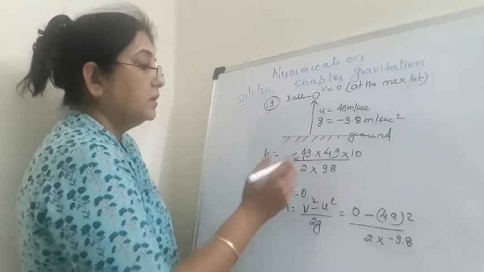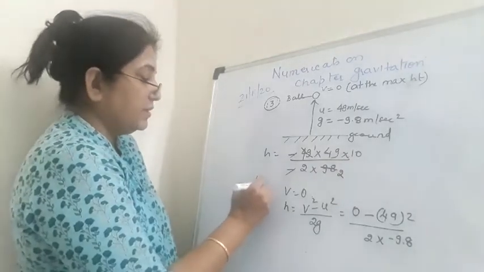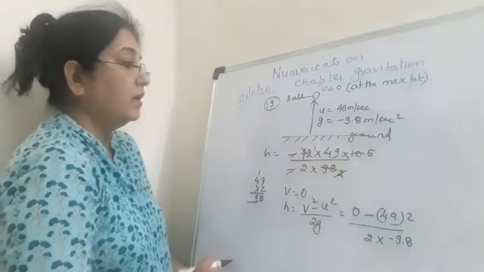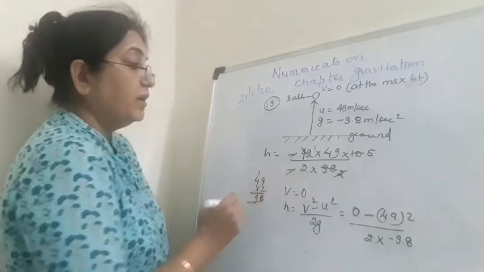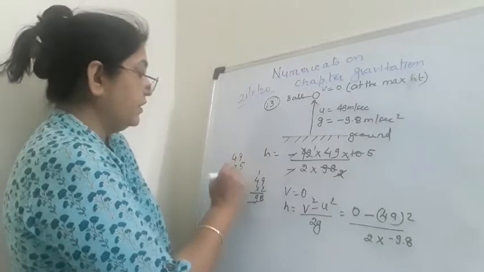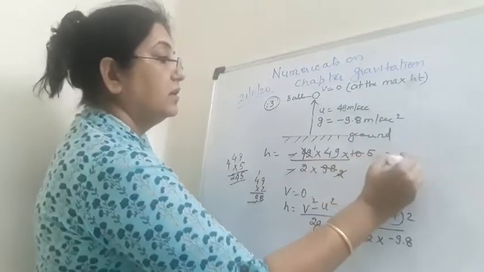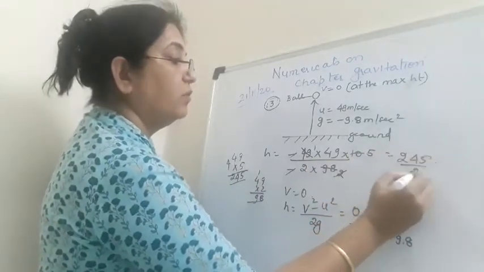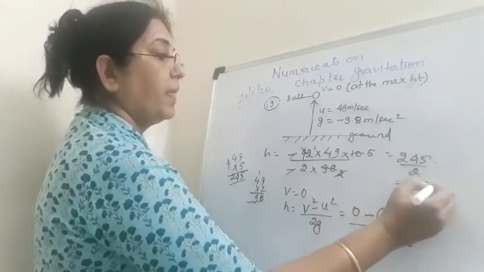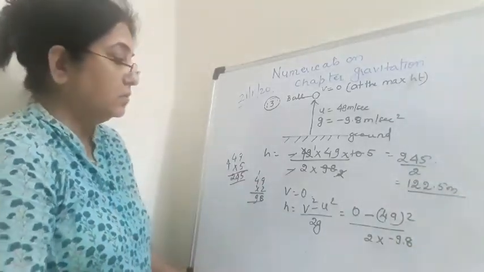Here we have 49 ones and 49 twos. 49 into 2 is 98. Now 2 fives are 10. So 49 into 5 divided by 2. 5 nines are 45, 5 fours are 20. 245 divided by 2. So that will give you how much? 2 ones are 2, 2 twos are 4, 2 twos are 4, and 2 fives are 10. So 122.5 meters is the height up to which the ball reaches.